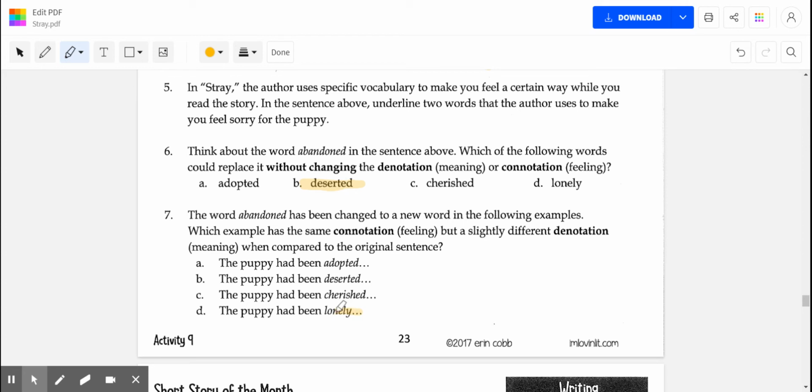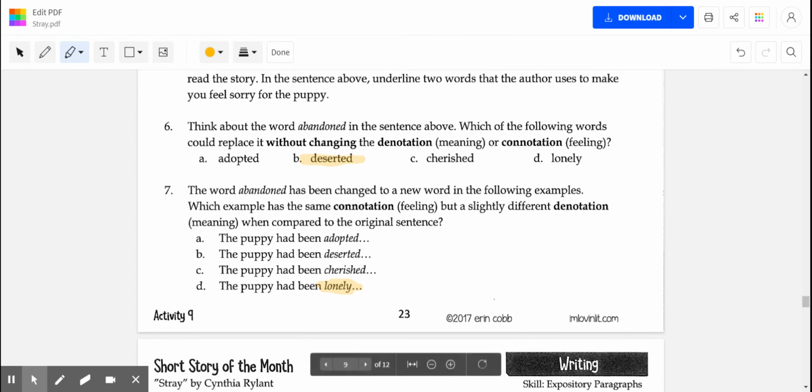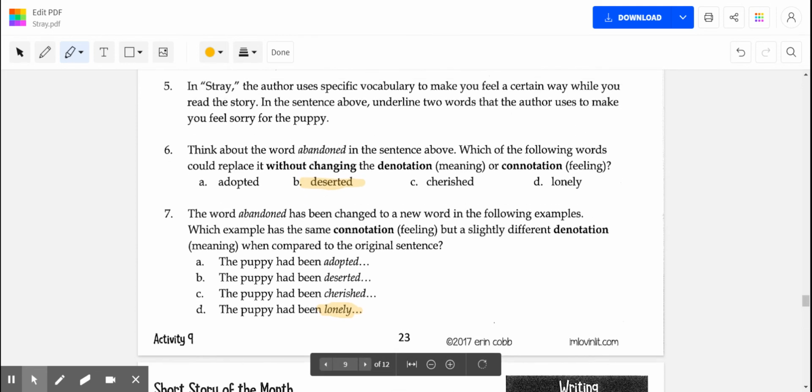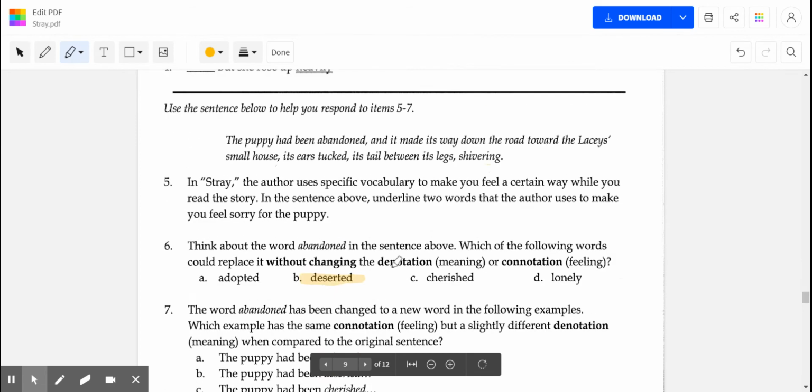And the answer is lonely. So I hope you all got that one. You get the same feeling and you think about the same things for lonely as you do abandoned. You've been taken away from those you loved, you've been betrayed, you're on your own, etc., etc. So there we are. So that's the end of activity number 9, or whatever order they're in, the end of this worksheet here.